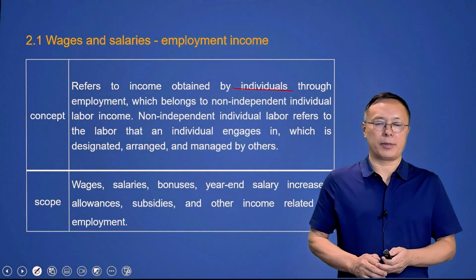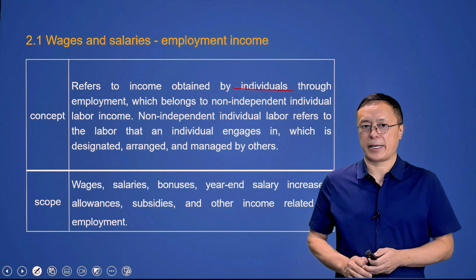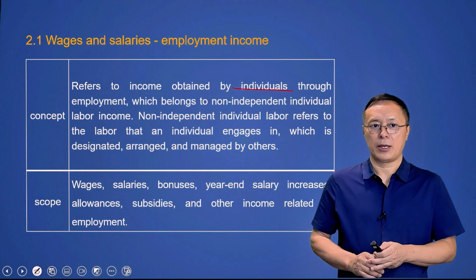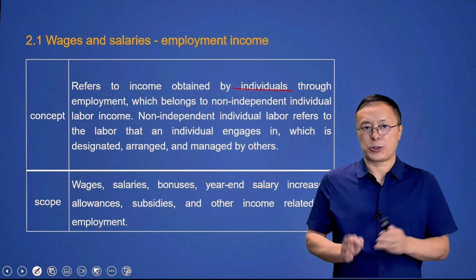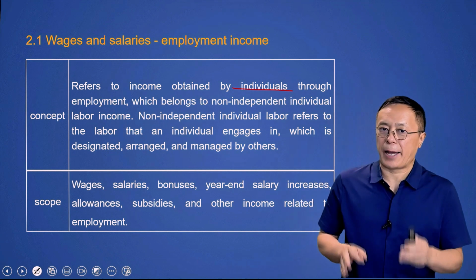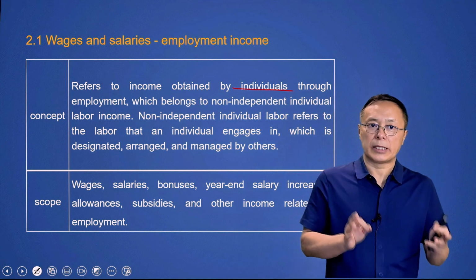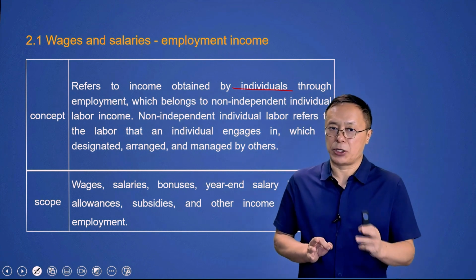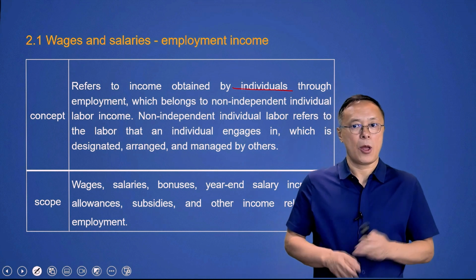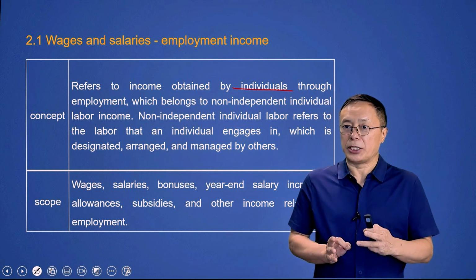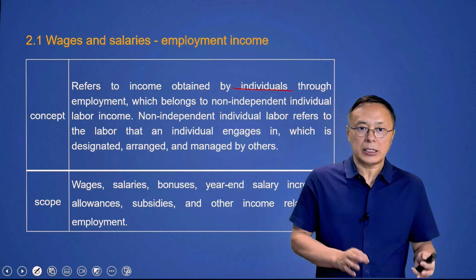The first type, wages and salaries, employment income. Wages and salaries refers to income obtained by individuals through employment which belong to non-independent individual labor income. Well, what's non-independent individual labor?